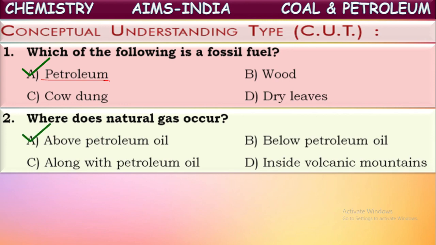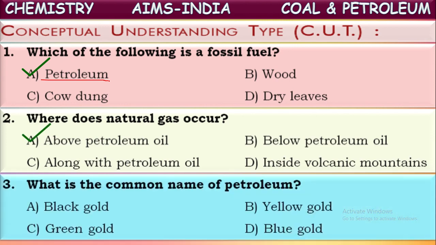First one. Next, what is a common name of petroleum? Common name in the sense, based upon the usage and its importance, it is given a name, that is black gold. Petroleum is called black gold because of its importance as a fuel. Okay, it is called black gold.